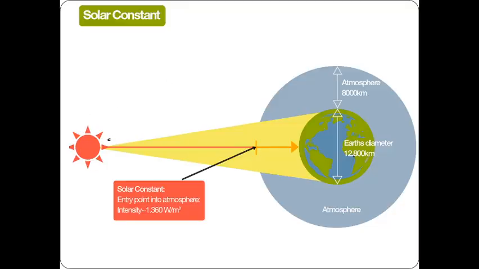We know sun is emitting huge amount of radiation, and when the radiation reaches the top of Earth's atmosphere, which is 1 AU distance from sun, what is the power or intensity per unit area at the top of the atmosphere? This is defined by solar constant.